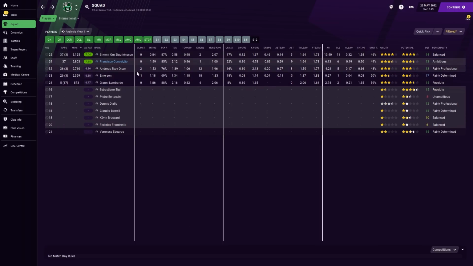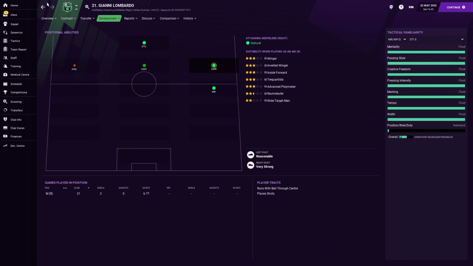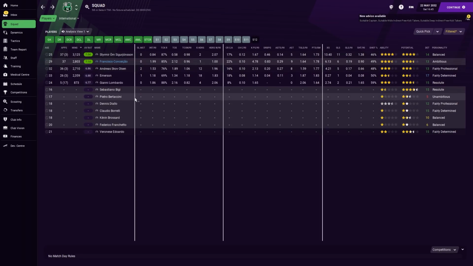So now, on that right-hand side, this is going to be so hard to really compare anybody, but what I do want to keep an eye on is Gianni Lombardo, because the only times I would have played Lombardo this season would have been in that spot. So he would have played as a substitute, or if he started a few games, which he has, in that spot on the right. So it'd be interesting to see how well he does compared to some of the other guys, because it would give us a sort of blueprint of something to work from, because again, it's a similar problem on the right-hand side, with the same guys. We're just sort of shuffling them around.